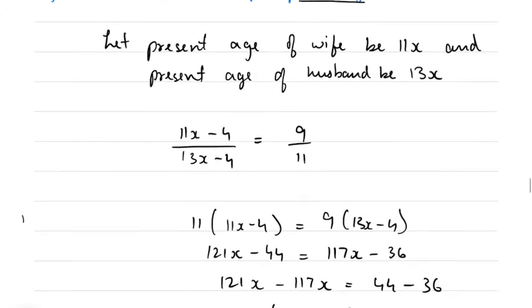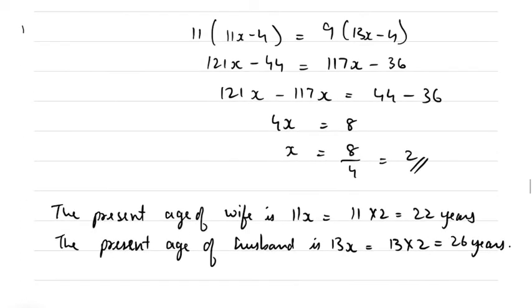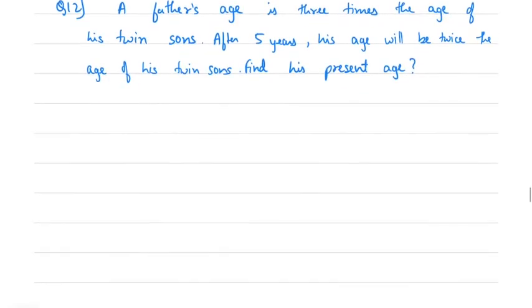Okay, very young couple. Let's see the next question.